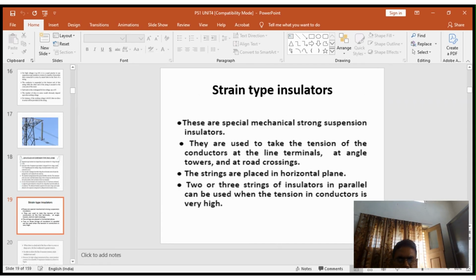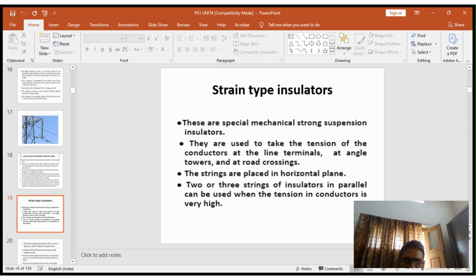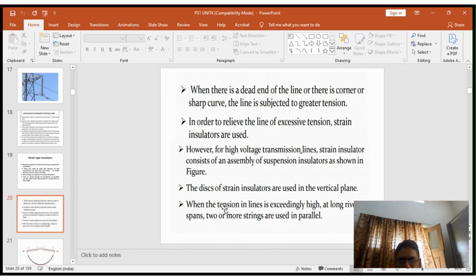Strain insulator. The strain insulator is used for high stress at the curved area at the end of the tower. It is a special, mechanically strong suspension insulator. These are used to take up the tension of the conductor at line terminals, angle towers and road crossings. These strings are placed in a horizontal plane. Two or three strings of insulators in parallel can be used when the tension of the conductor is very high. When tension is high, go for strain type insulators.